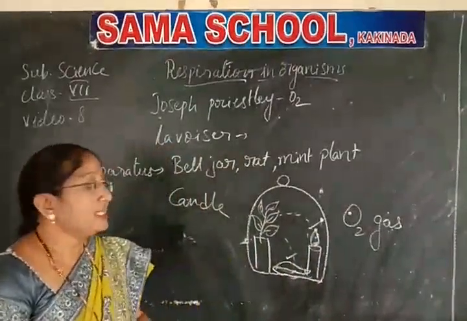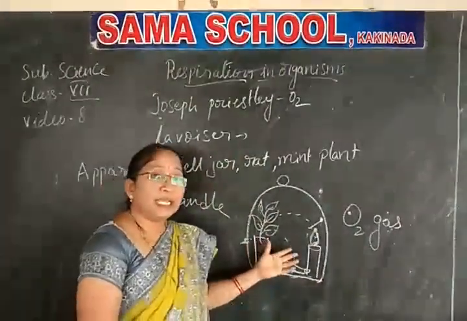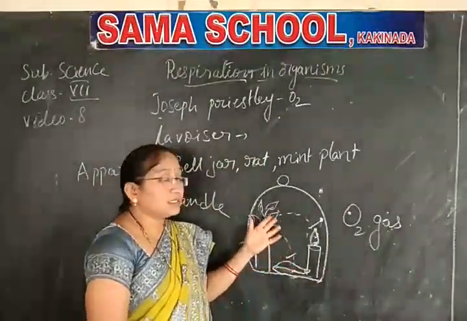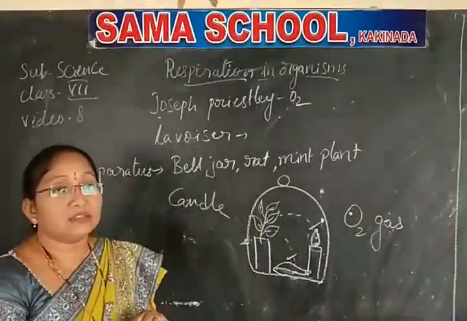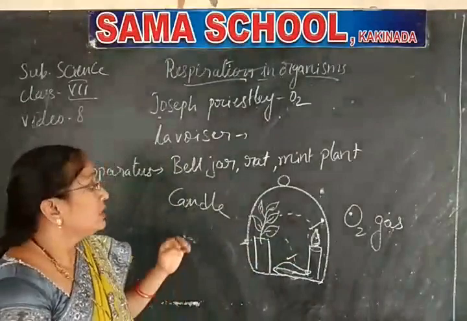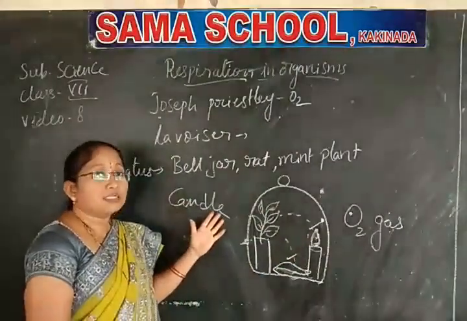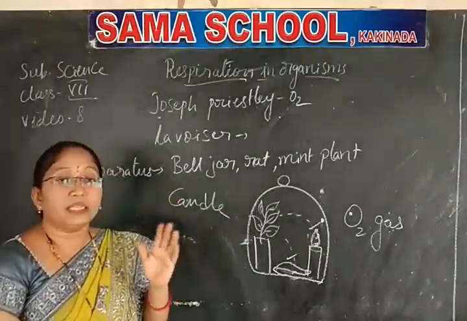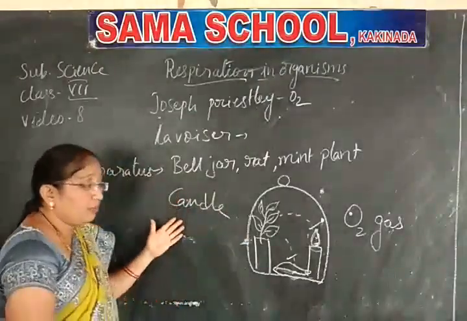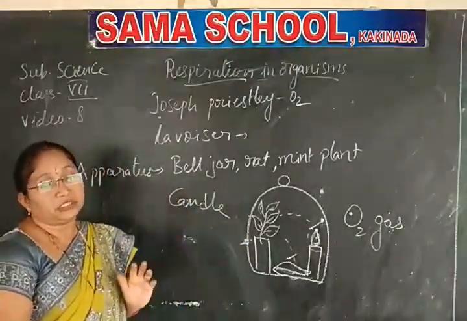Understand? So with this experiment, Priestley discovered oxygen gas. So the four scientists I taught you now proved that oxygen and carbon dioxide, which are present in the air, are required for us in respiration.